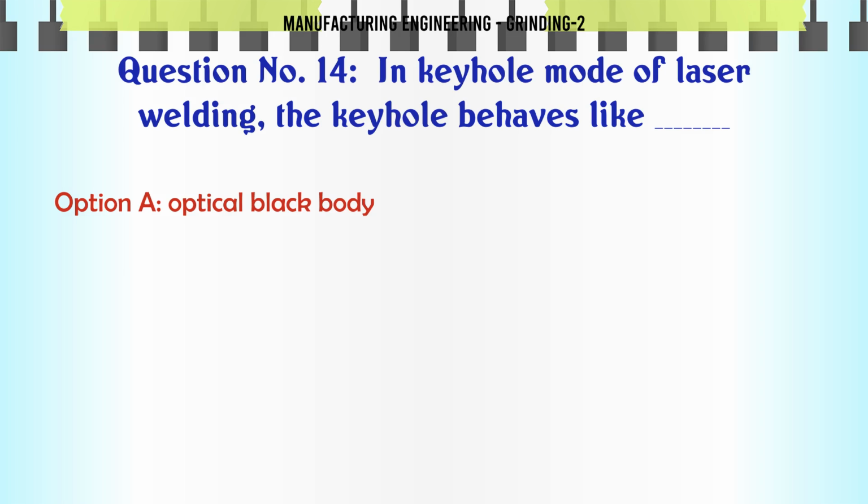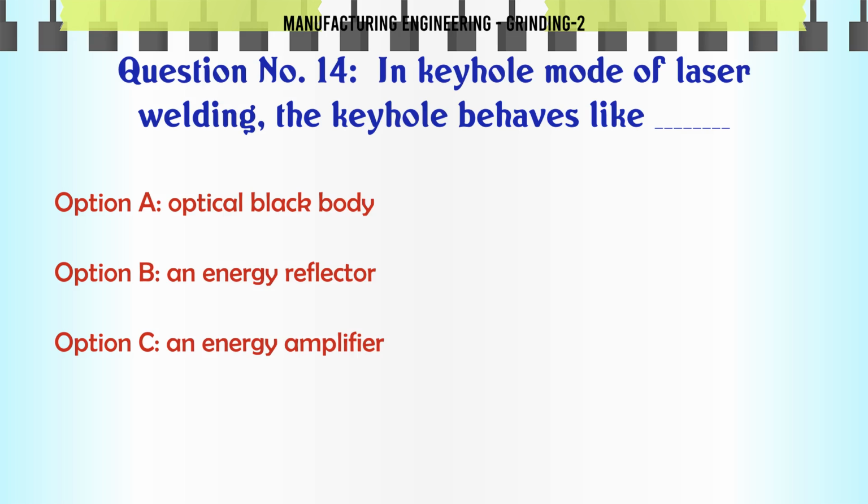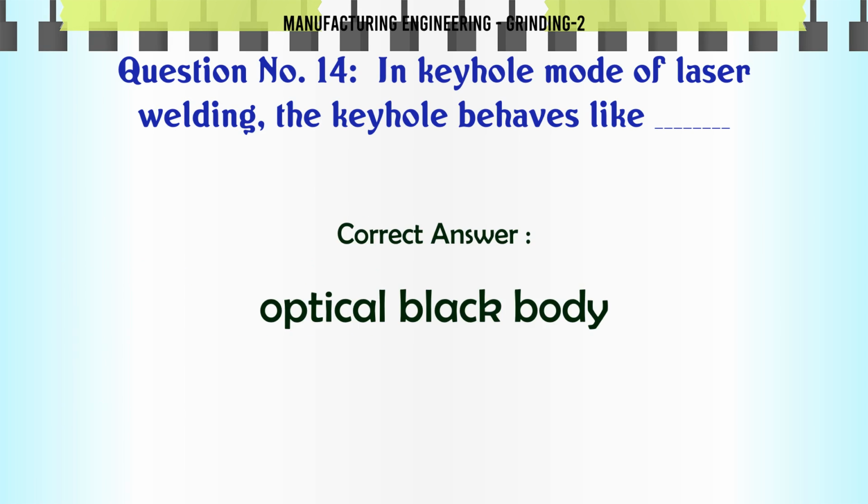In keyhole mode of laser welding, the keyhole behaves like A. Optical black body, B. An energy reflector, C. An energy amplifier, D. A shielding. The correct answer is optical black body.